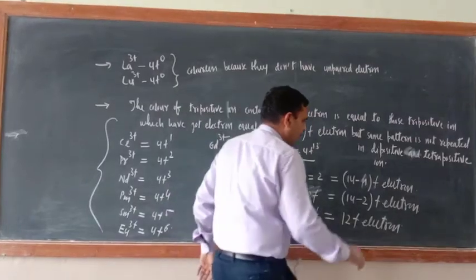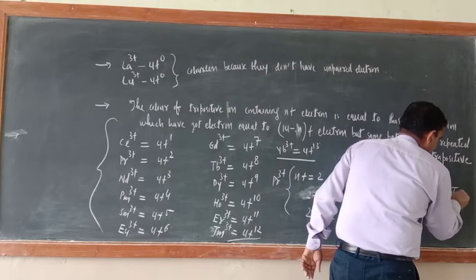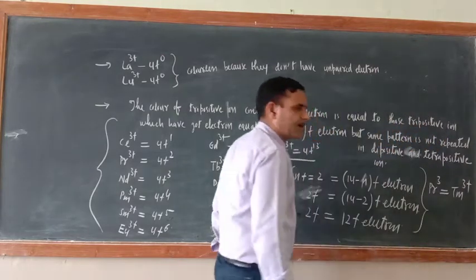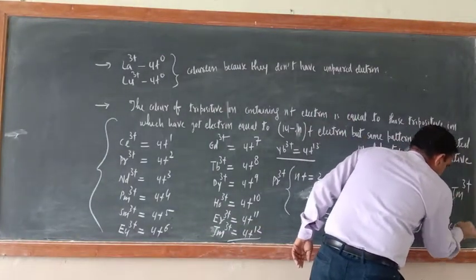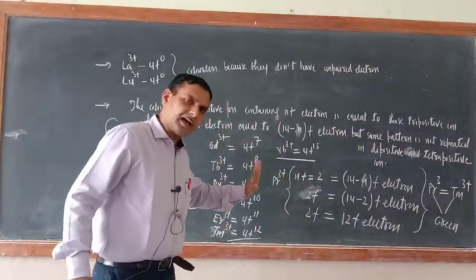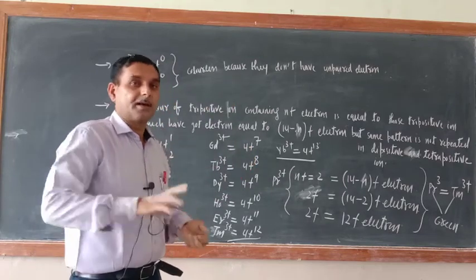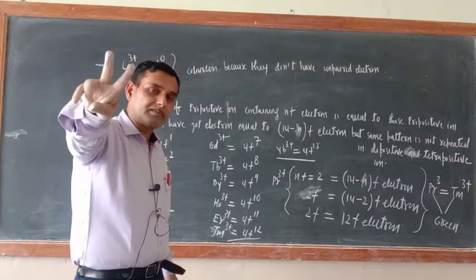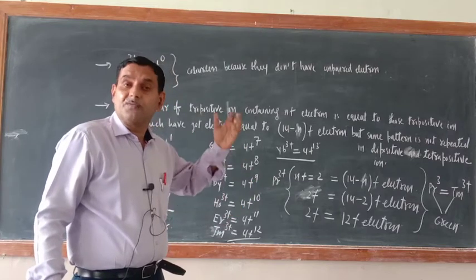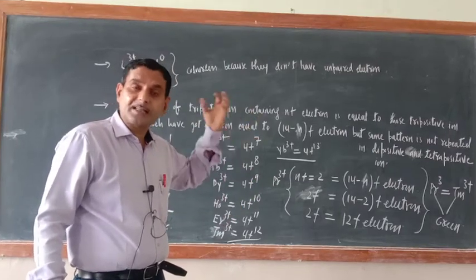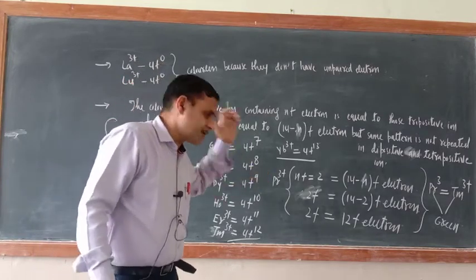So what I want to convey here is, the color of Pr3 positive and Tm3 positive will be equal. And what is that color? Their color is green. Now this color will be the same. Why is their color green? That complementary color theory is there, and 2 times I have explained that one. Being a particular color depends upon which color light from the visible spectra they are absorbing. But why is their color similar? This is the reason. Okay.